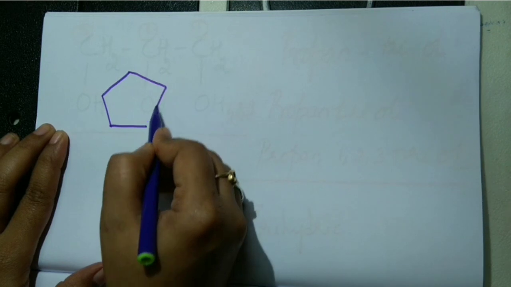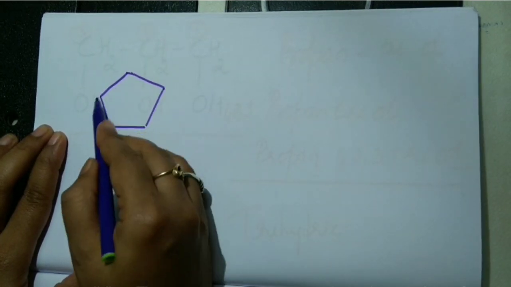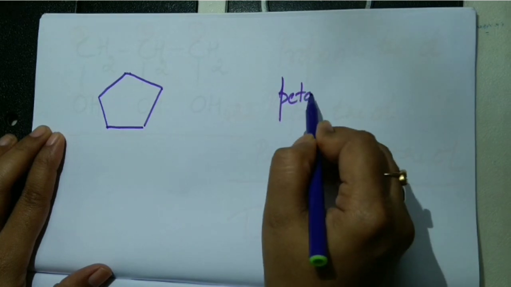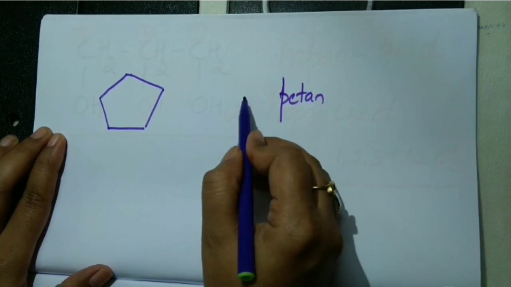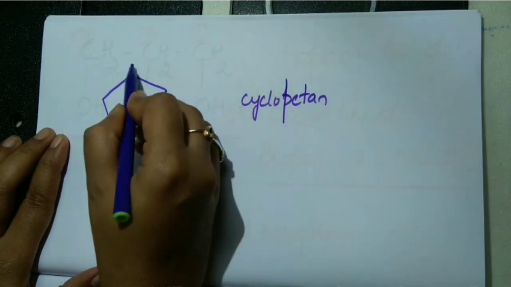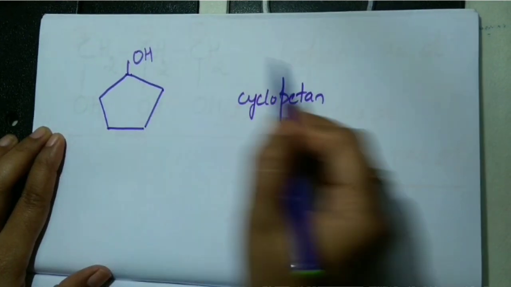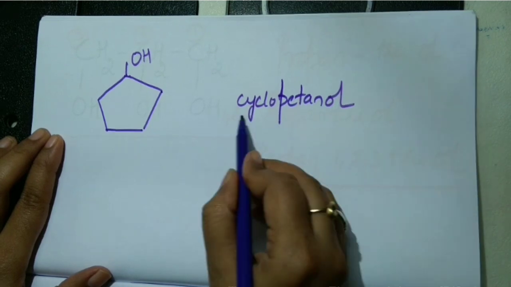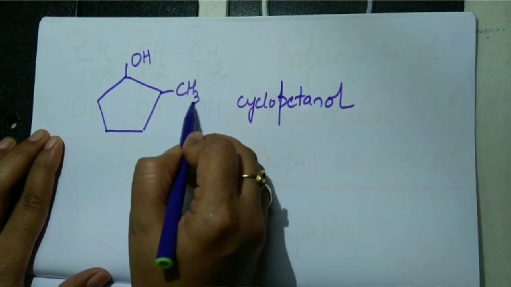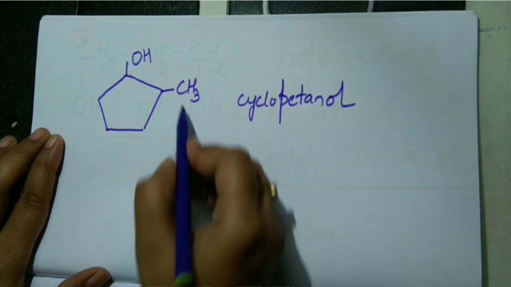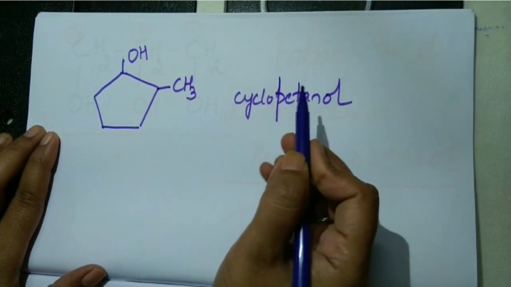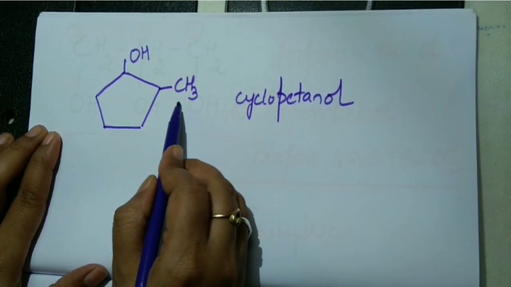We'll look into another simple example. What is this? There are 5 points. Therefore, it should be pent. Correct? Cyclic in nature, cyclopentane. OH is there, so ol, cyclopentanol. I have CH3 group here. So name of the molecule should be methyl cyclopentanol. But where is methyl group placed?